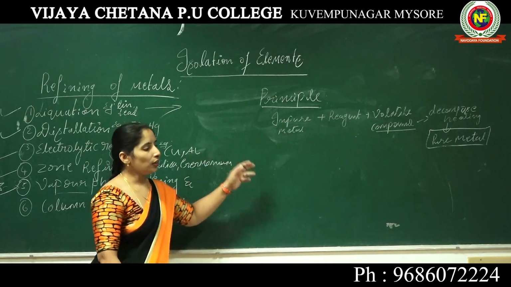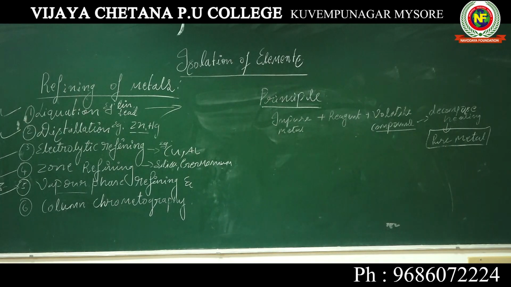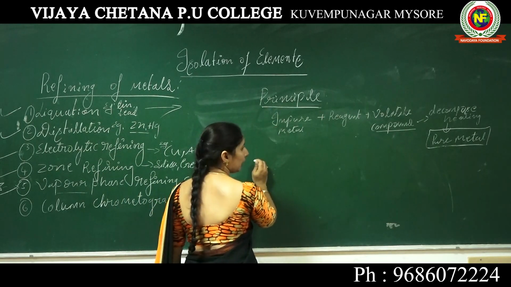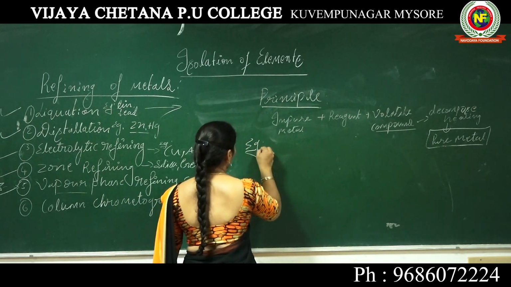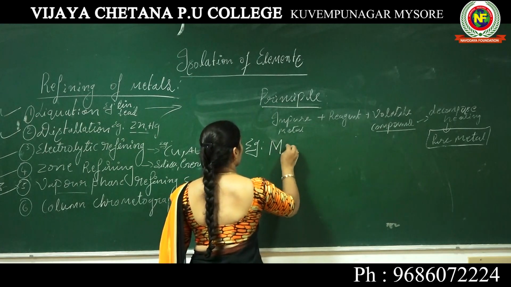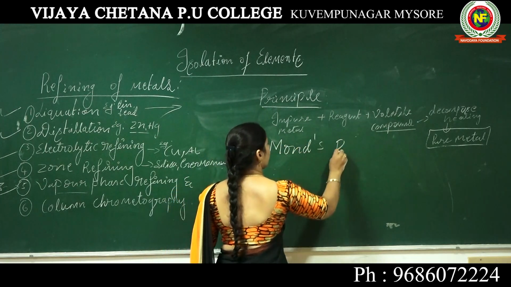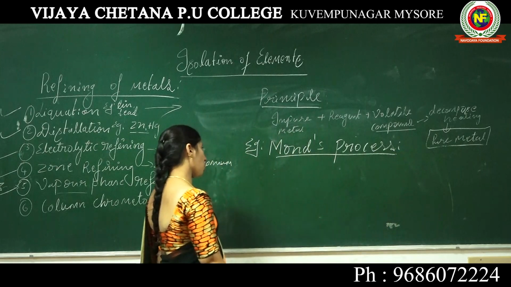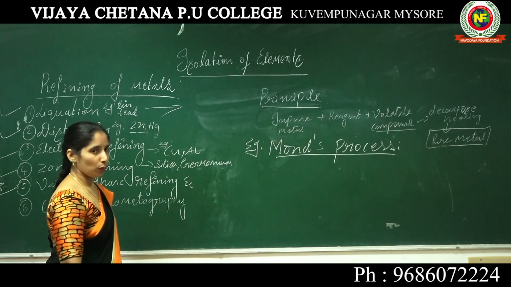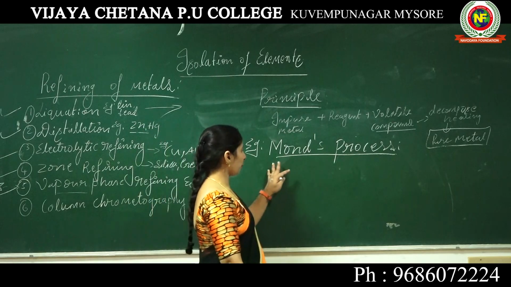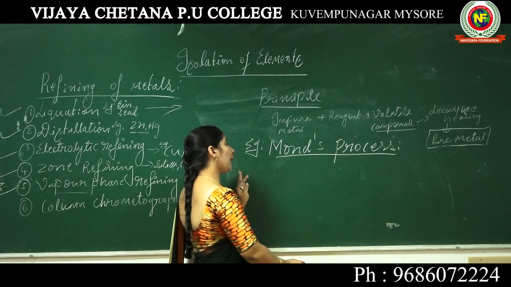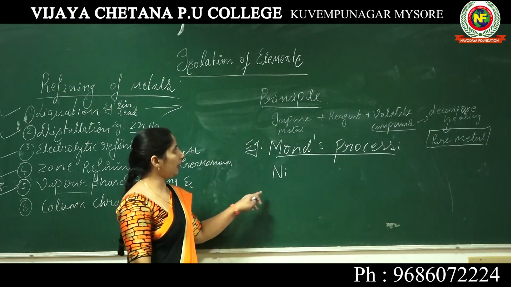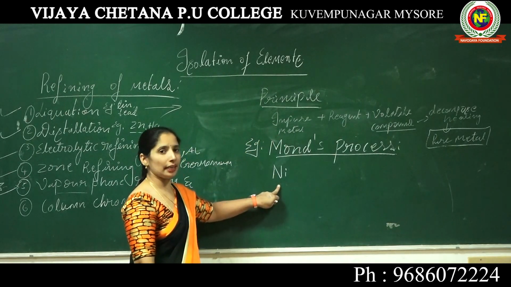So on that basis, we will understand this concept by taking an example. For the first, I am taking an example of the process we call the Mond process. In this Mond process, I am taking impure nickel as the impure metal.